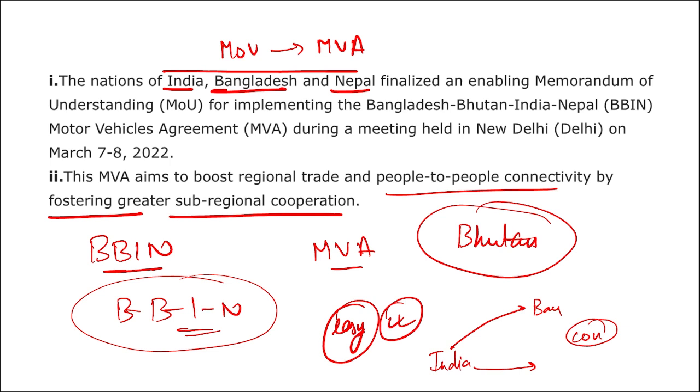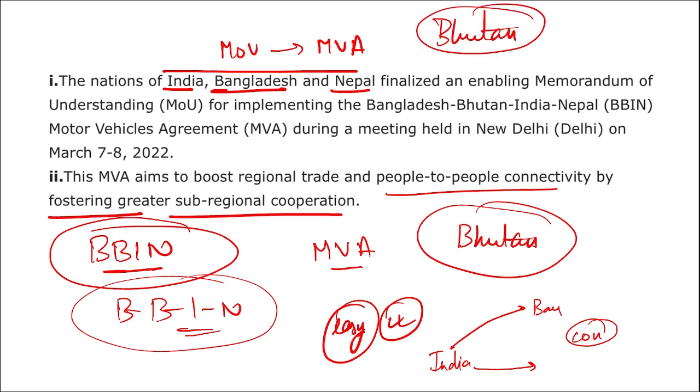Similarly, India, Bangladesh, Nepal and even Bhutan were trying to develop cooperation among each other so that they can export goods from one country to another without any hesitation or problems occurring. But recently, you need to remember, Bhutan has just an observer status right now. The MVA aims to boost regional trade and people-to-people connectivity by fostering greater sub-regional cooperation. Alright, the pending ratification of the MVA by Bhutan was finalized.